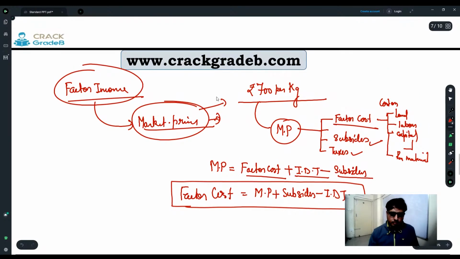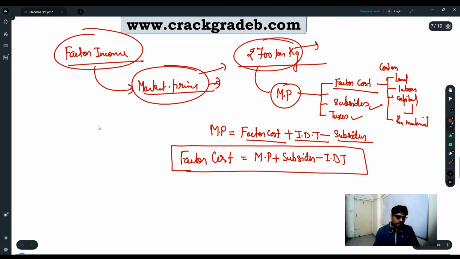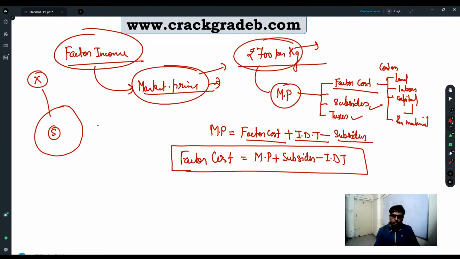So suppose that I told you he is selling 700 rupees per kg. Okay, he is selling 700 rupees per kg this sweet. Okay, just consider this is the country X, where in this country X there is only one production activity by this sweet shop, and this sweet shop is selling single commodity at the price of 700 rupees per kg.